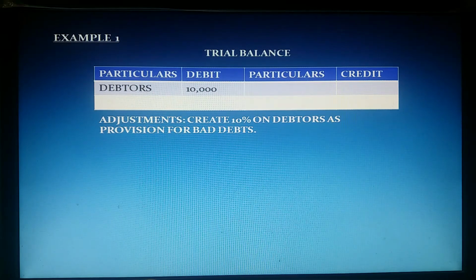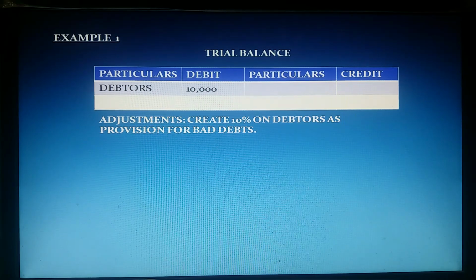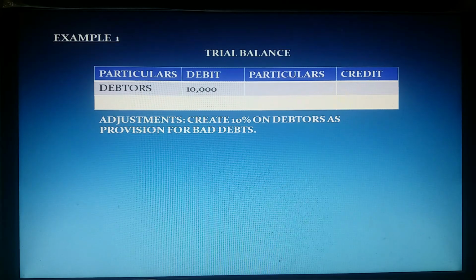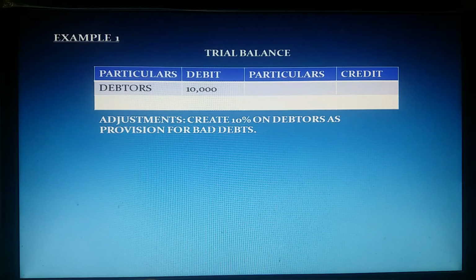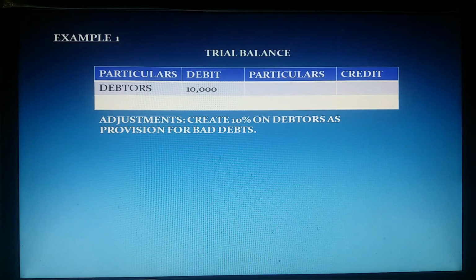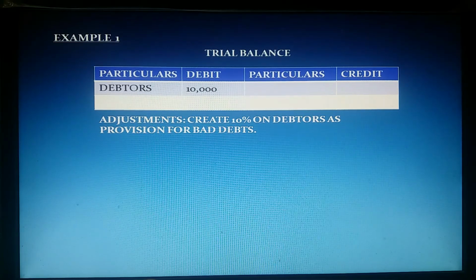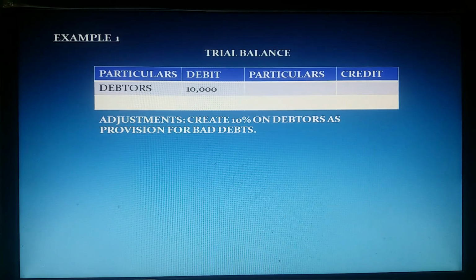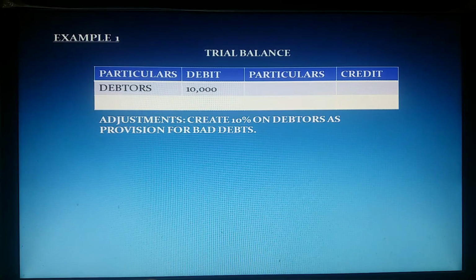See this example. Here, provision for bad debt is given in the adjustments. What is the meaning of that? While preparing the trial balance, we didn't consider PBD. We didn't deduct PBD from debtors. So the debtor amount 10,000 is a gross value.